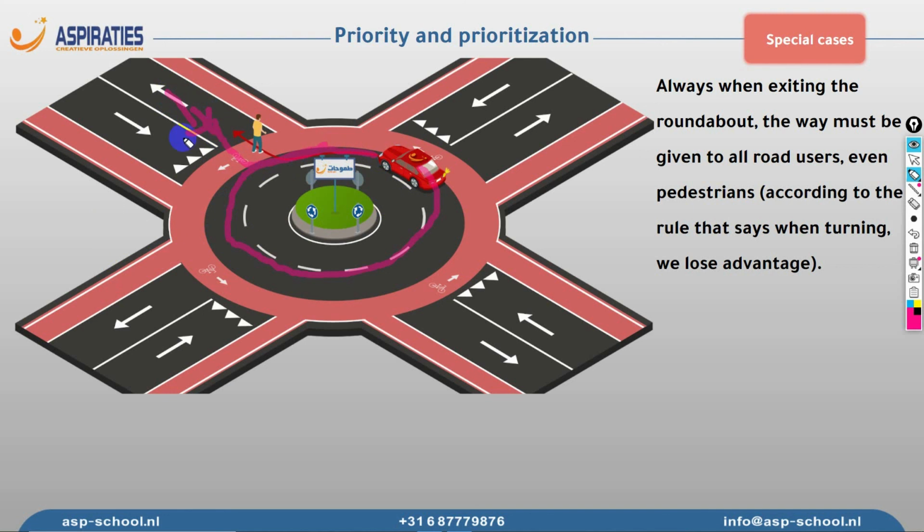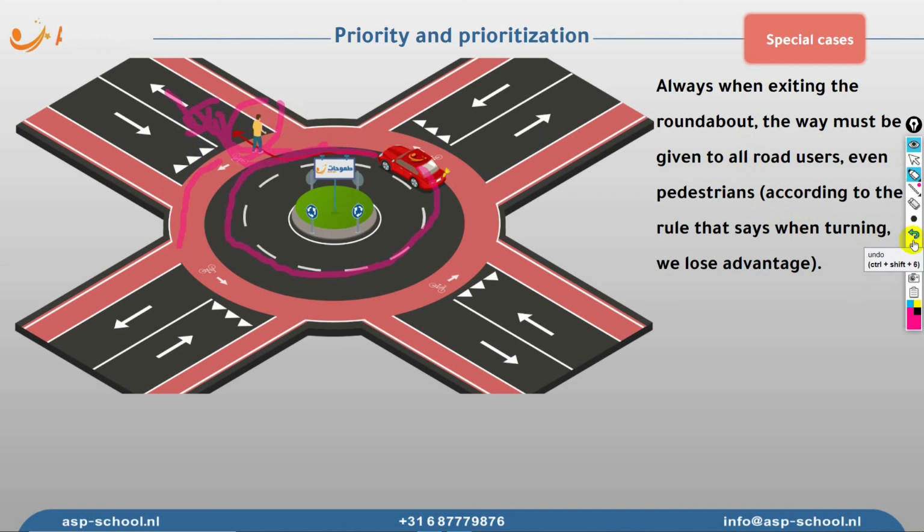So you always lose the priority while turning, as we agreed. And we must give the priority to all other road users, meaning we have to allow pedestrians. If we have a bicycle over here, we must allow the bicycle to cross. Once the road is clear, then we can turn or exit the roundabout in this case.